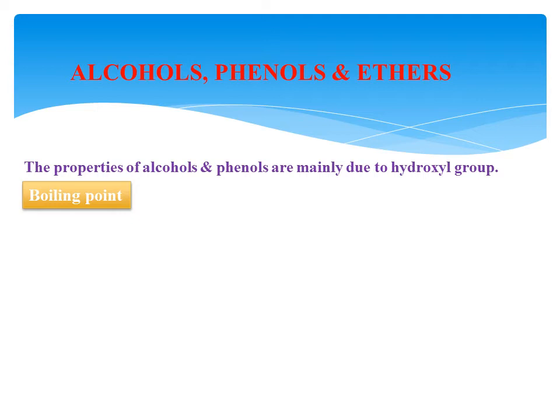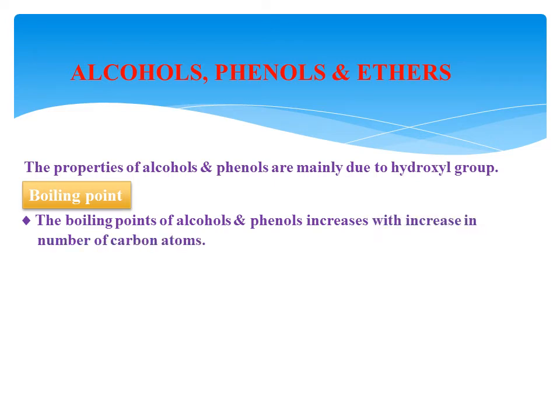Some of the properties: the first one is boiling point. The boiling points of alcohols and phenols increase with an increase in the number of carbon atoms. One example: methanol has a lower boiling point than ethanol, which is lower than propanol. How? Methanol contains only one carbon atom, ethanol contains two carbon atoms, and propanol contains three carbon atoms. Ethanol with two carbon atoms has a higher boiling point than the one with one carbon atom, and propanol with three carbon atoms has a higher boiling point than the one with two.